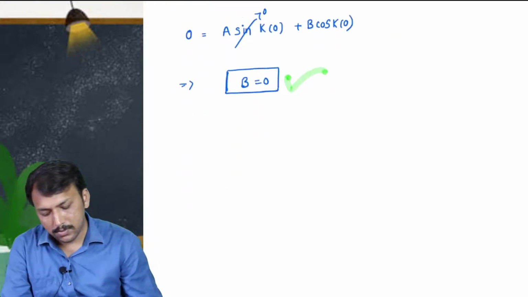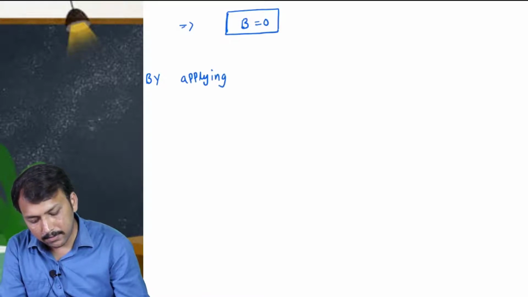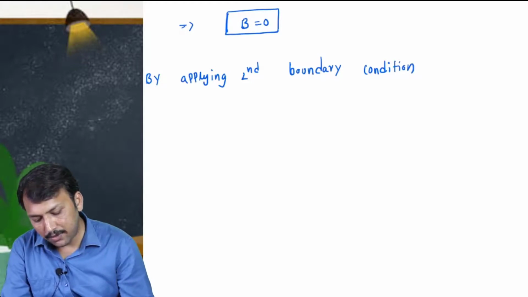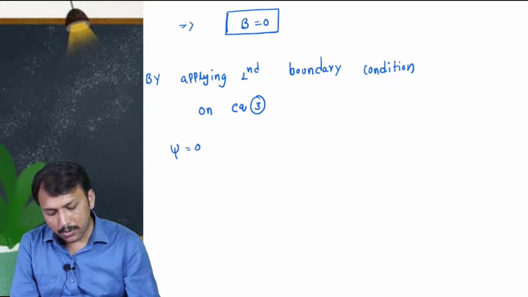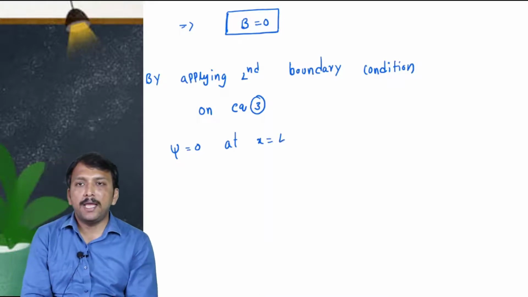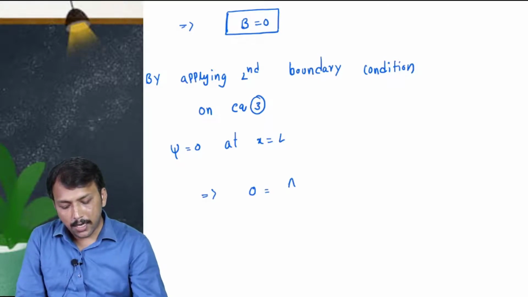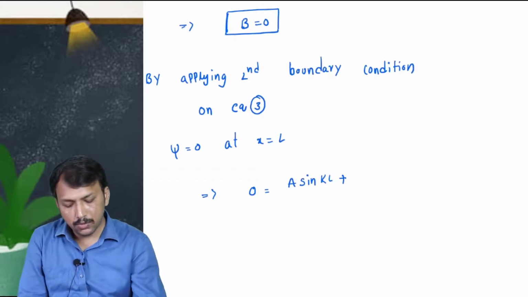So by applying the second boundary condition on equation 3, what do we get? 0 is equal to a sin kL plus b, and b is equal to 0.